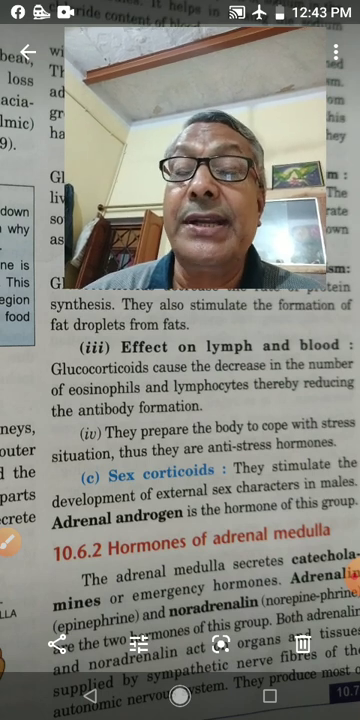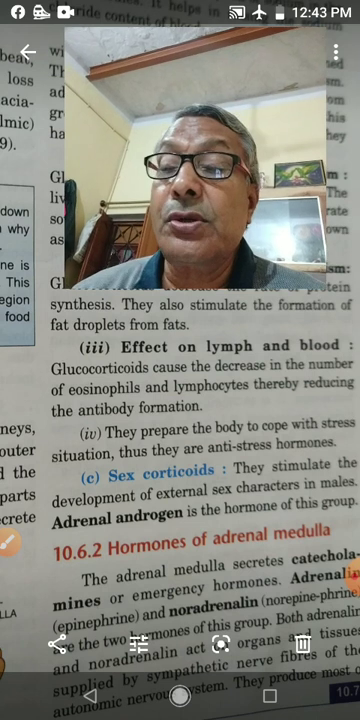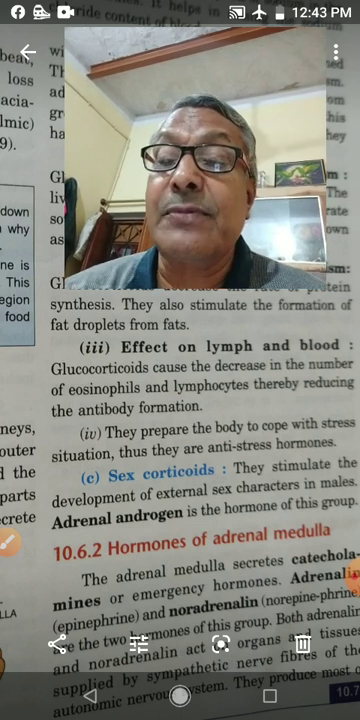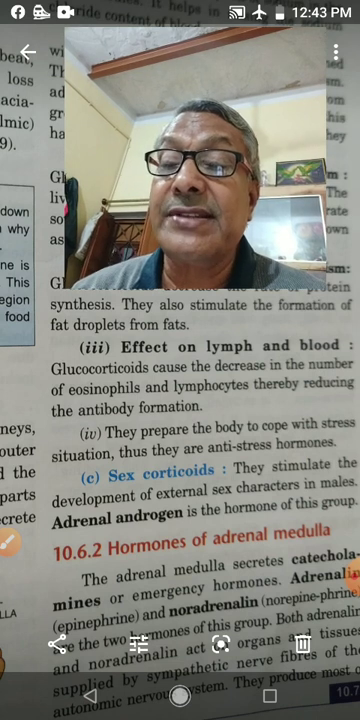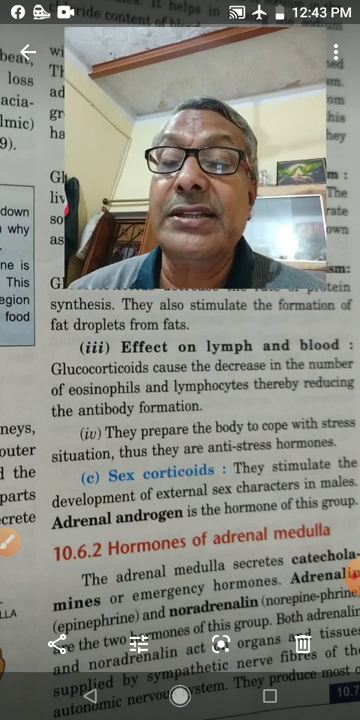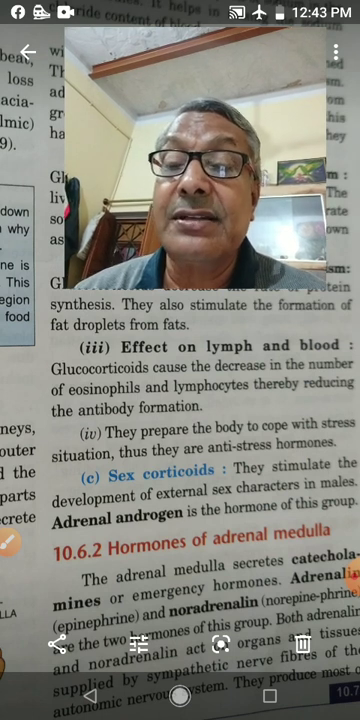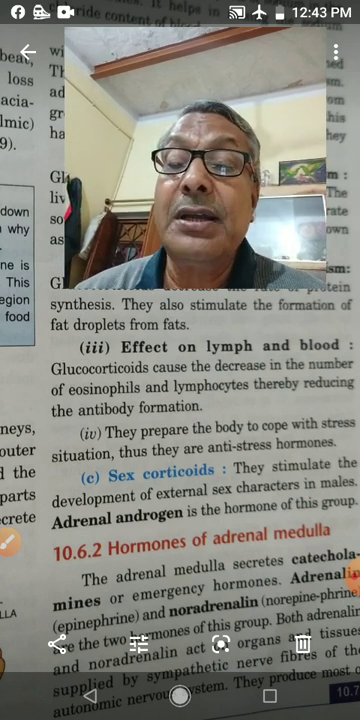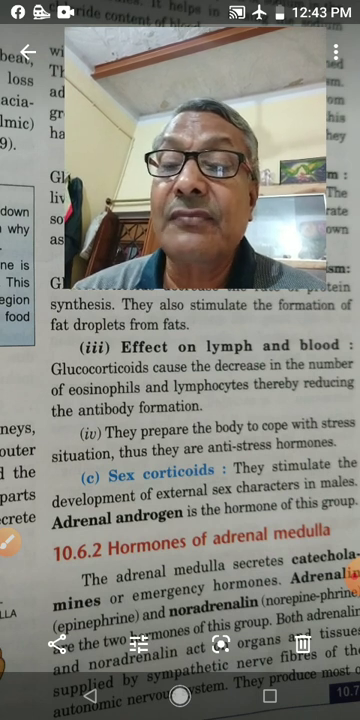Once more, try to understand the symptoms of Cushing syndrome. Cushing syndrome is due to oversecretion of glucocorticoids. Symptoms are moon-shaped face, high blood sugar in the urine, obesity, hypertension, buffalo hump on the back, and hanging abdomen.